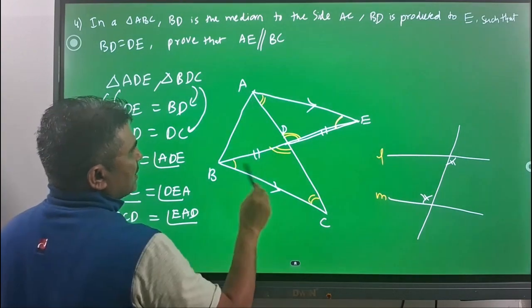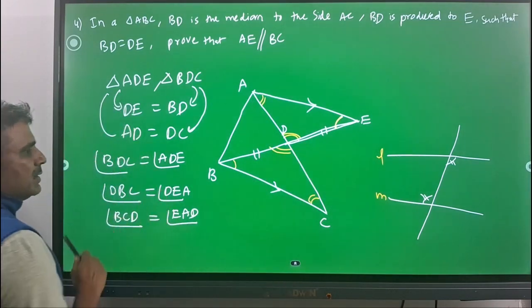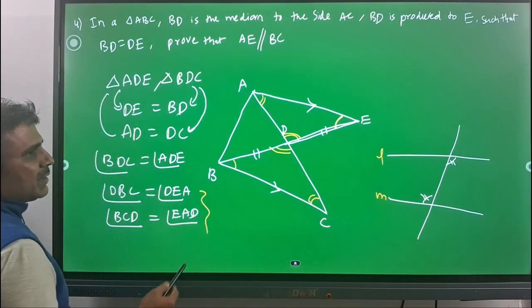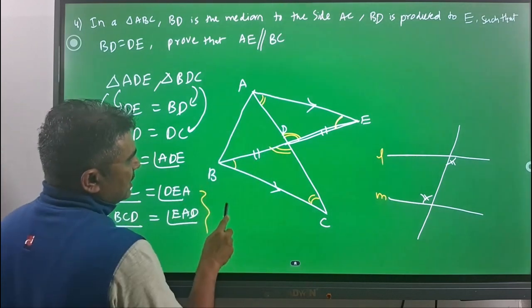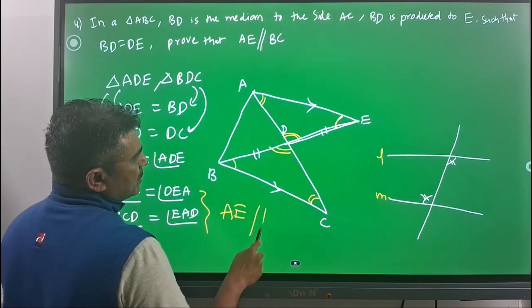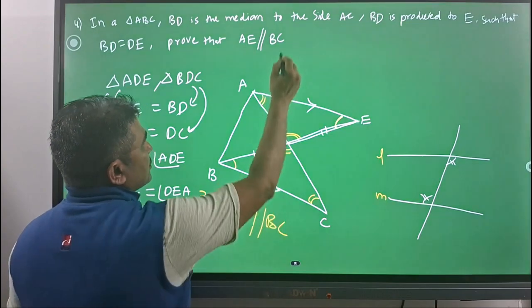These angles are equal according to the congruency. If these two are equal, then we can easily say that AE is parallel to BC. That's what we needed to prove.